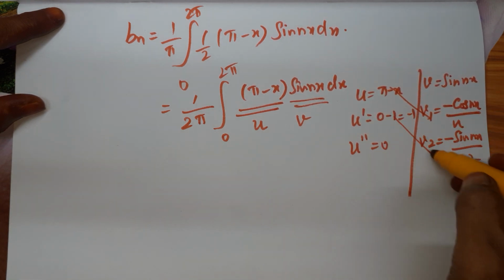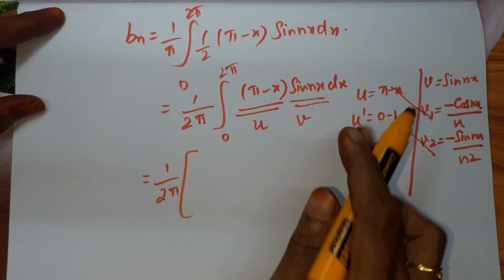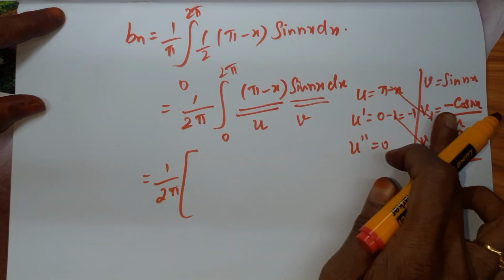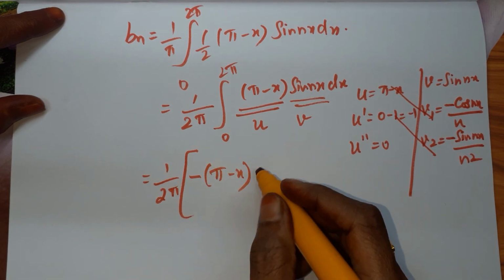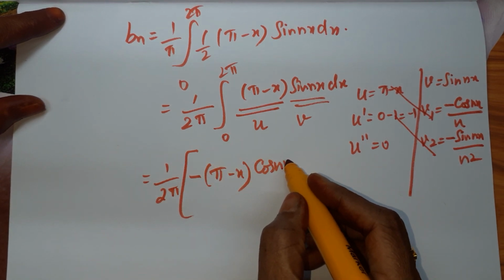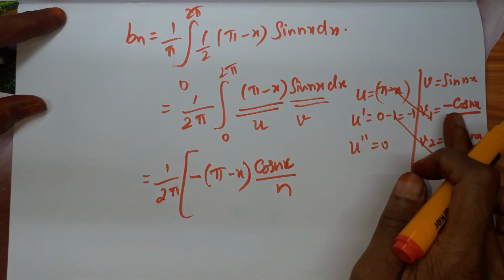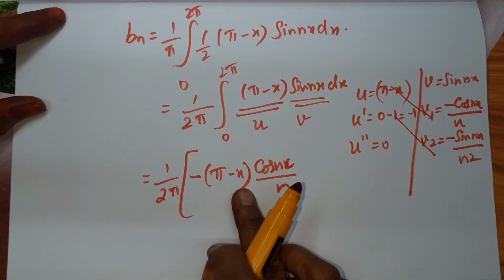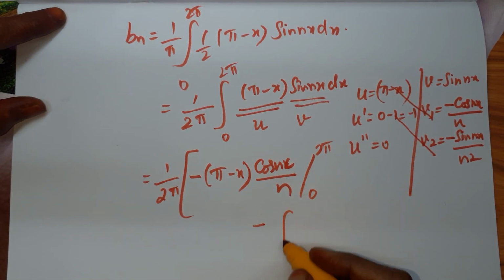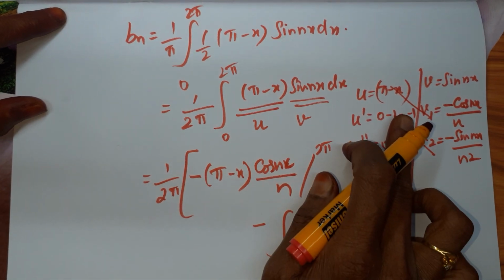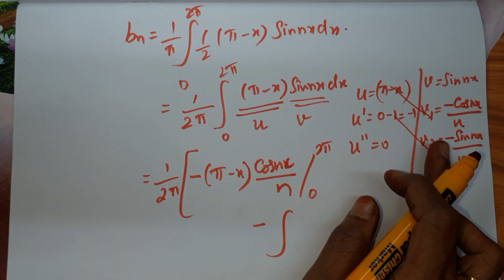So multiplying these, it is equal to 1 by 2 pi. The first one is u into v, plus into minus, so the term is minus pi minus x into cos nx by n. This term is plus and this term is minus, so plus into minus, minus. The limit is from 0 to 2 pi. Minus integral this into this. Already both are having minus sign, so minus into minus plus.